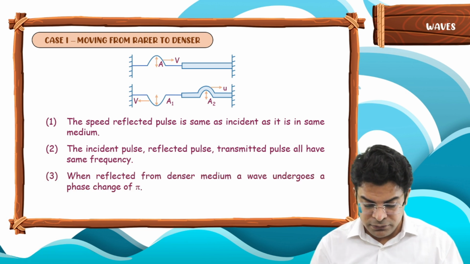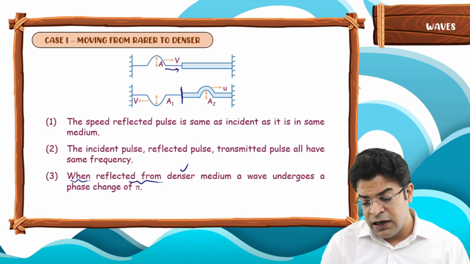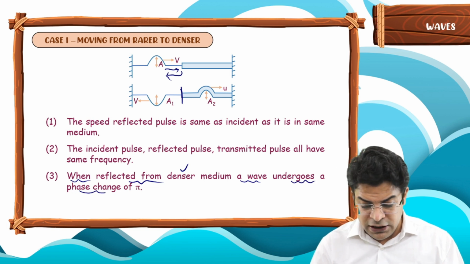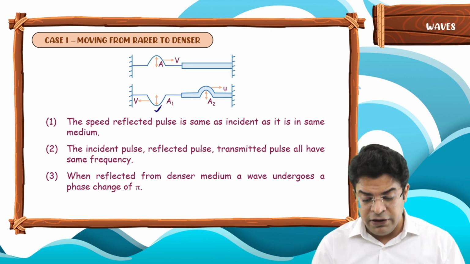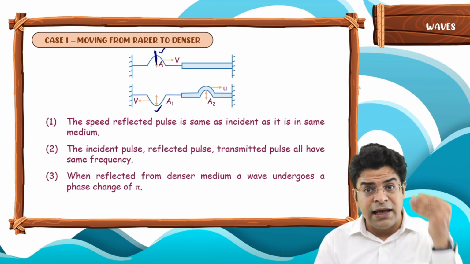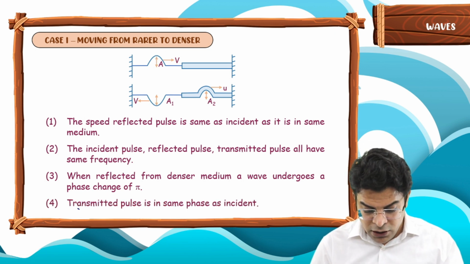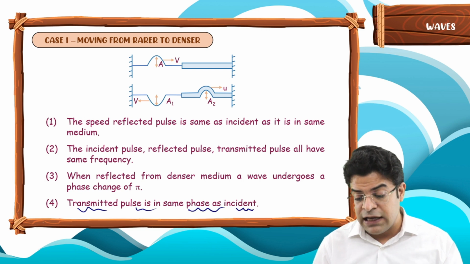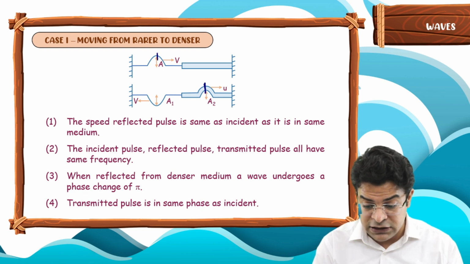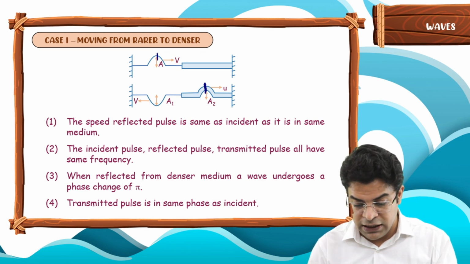The third point, if the wave is moving in the rarer medium and gets reflected from the denser medium, the wave undergoes a phase change of pi. So the reflected wave has a phase difference of pi with the incident wave. What goes as a crest reflects back from the denser medium as a trough. Next point, the transmitted pulse is in the same phase as the incident pulse. What goes as a crest keeps on moving in the other medium also as a crest.